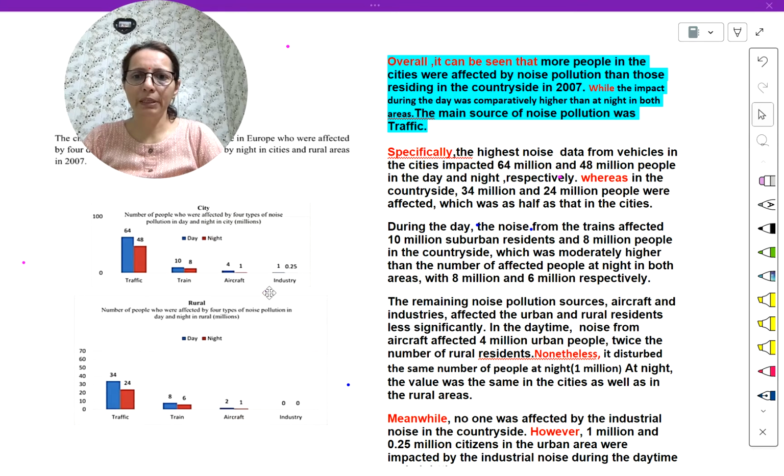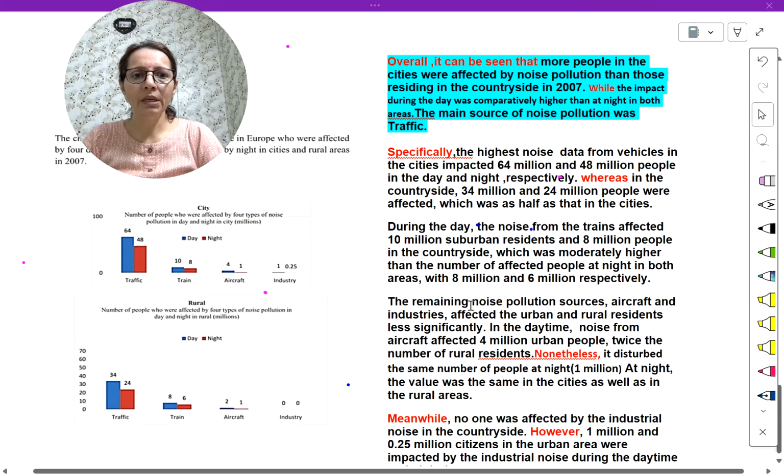Now third paragraph. The remaining noise pollution sources, aircraft and industries, affected the urban and rural residents less significantly in the daytime. Now we have announced one sentence, the remaining two categories, aircraft and industry. So affected the urban residents less significantly, less importantly. Now first we will talk about aircraft in both the graphs, and then the last paragraph will be about the industry.